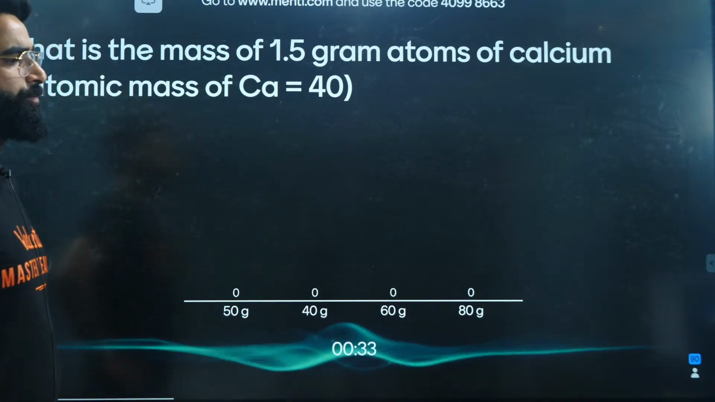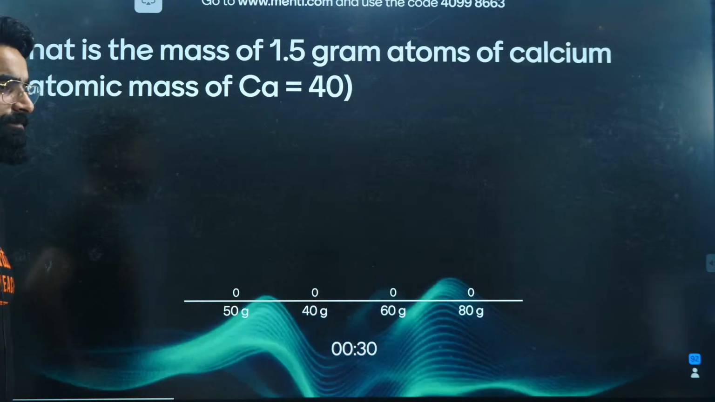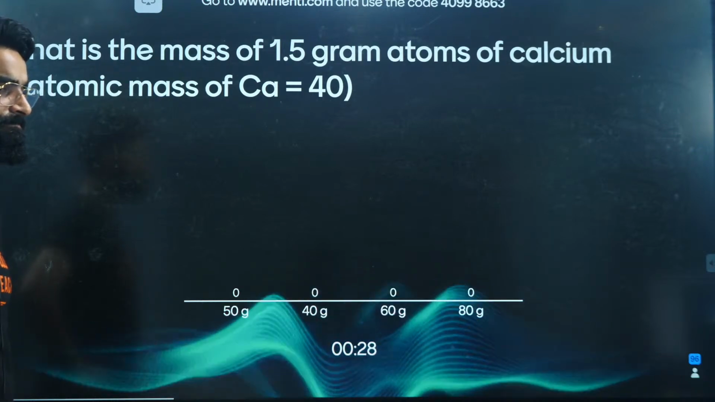What is the mass of 1.5 gram atoms of calcium, people? Simple question this is, yeah?